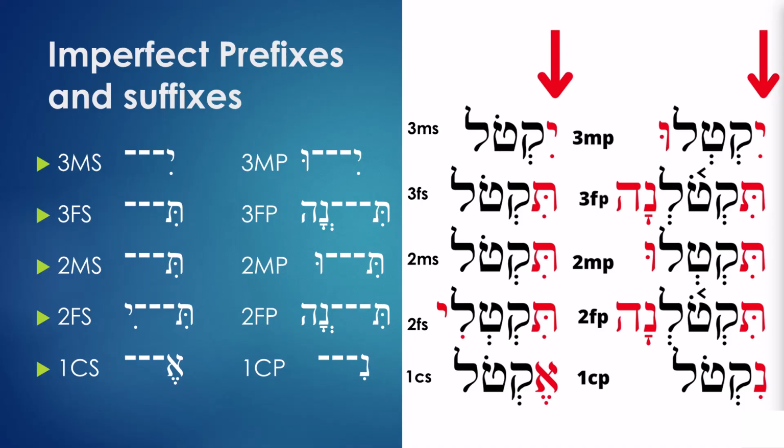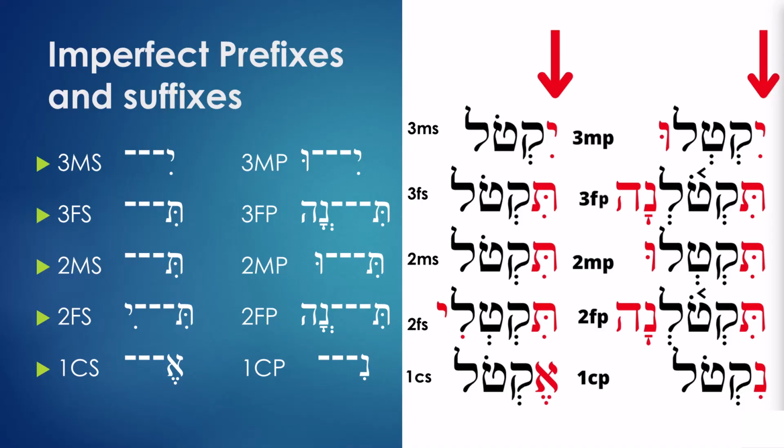And finally, notice that all the prefixes start with hirek. The only exception is 1CS, first common singular. This one here, ektor, starts with sego, but all the others start with hirek. That is very important also. So you're going to put hirek everywhere except in 1CS. 1CS has sego.